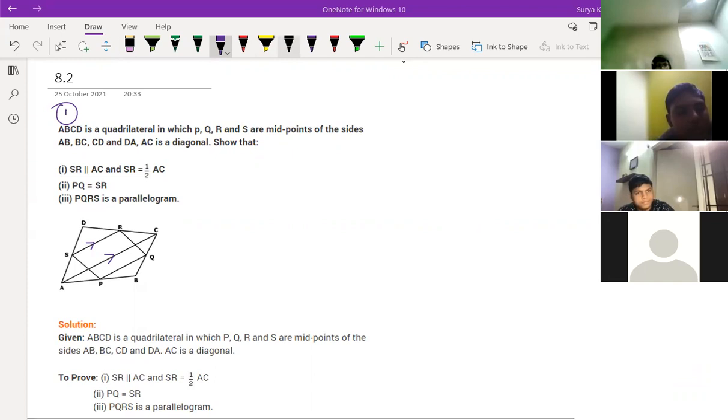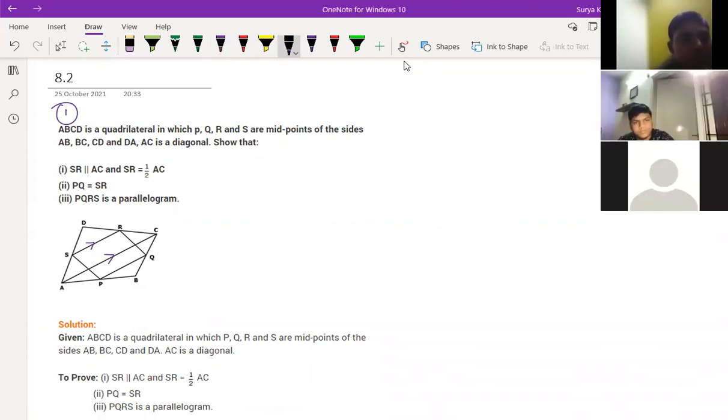Okay. You see, first of all, what is given in this question? This is a quadrilateral, okay? In which P, Q, R, S are midpoints. These all are the midpoints of the sides AB, BC, CD, and DA. Okay. And one more thing is given, we have to prove that